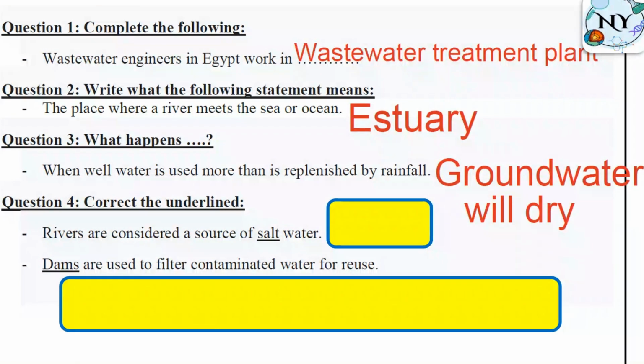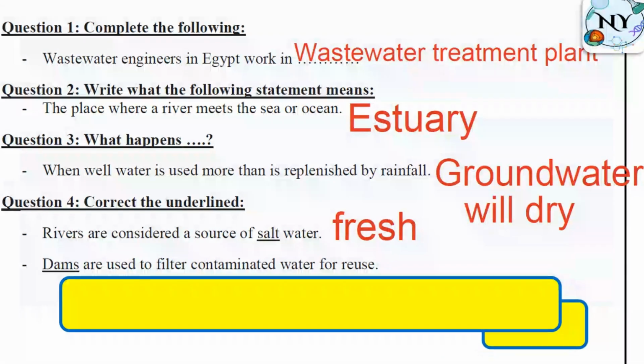All right, correct the underlined word. Rivers are considered the source of fresh water that we can drink. By the way, who can tell me what is the percentage of fresh water? Could you write it in the comments below, please, to show that you studied this concept hard?